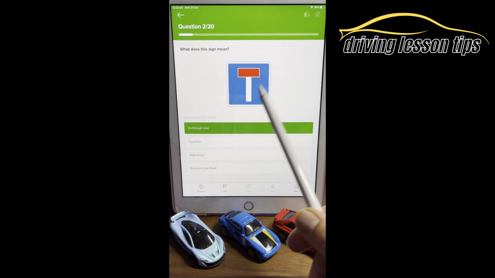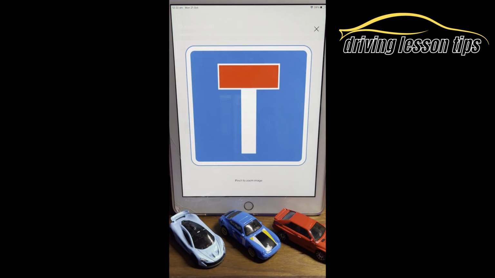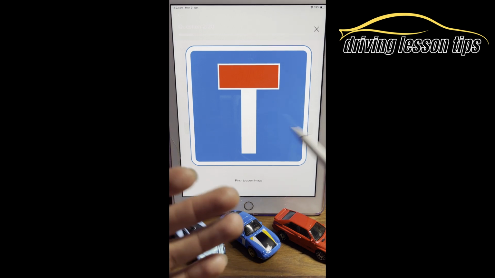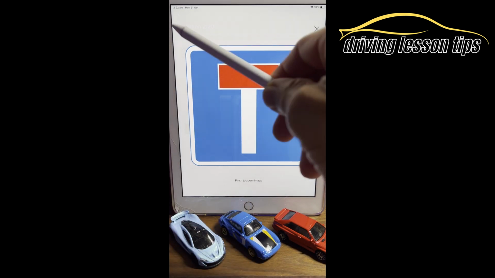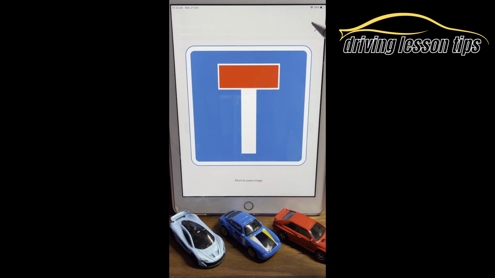So it's really basically telling us here, you can see it's a big T. The red at the end basically means you can drive into this road, but you have to turn around again and come back out again, okay? You can't go anywhere else. So no through basically means you can't go out of this road into these directions. You have to come back on itself, okay?